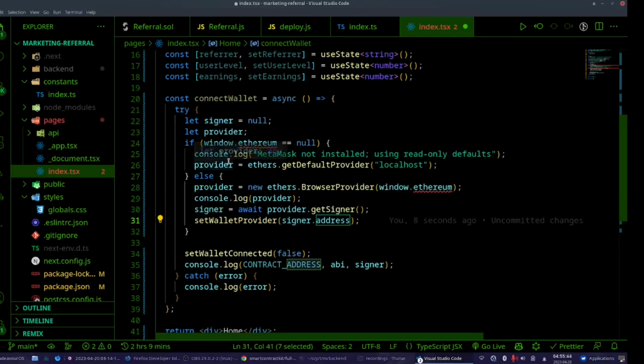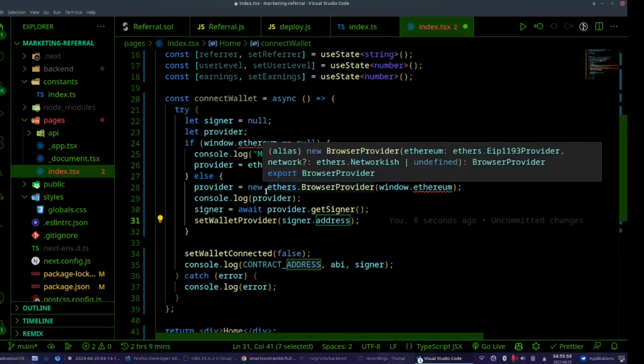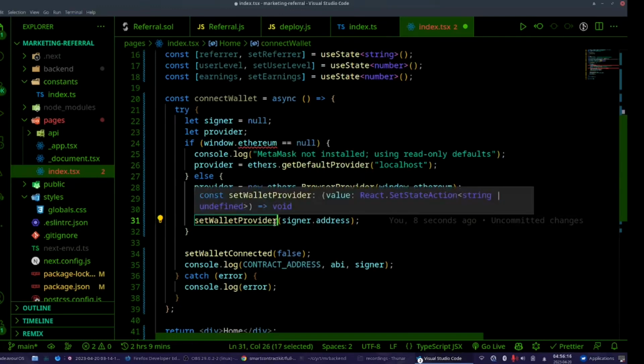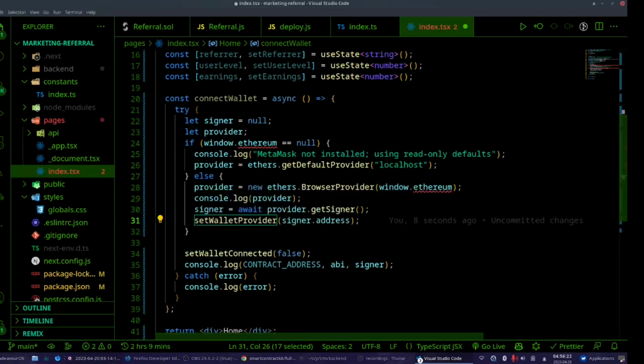So provider and signer, the Ethers documentation explains this. Provider is, I don't know how to explain this honestly. The thing is, when you just read data from a blockchain, you just need a provider. When you want to change data in the blockchain, like write something into it, you need a signer. And this wallet provider signer address is the address of the wallet that's connected to this contract, which is our address.